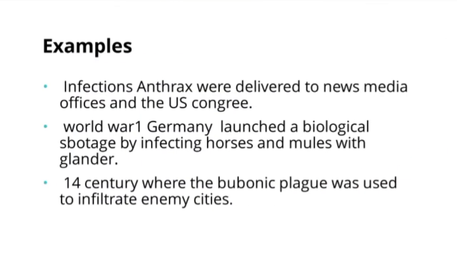These are some famous examples of biological terrorism. First, infected anthrax letters were delivered to news media offices and to Congress. In World War One, Germany launched biological sabotage by infecting horses and mules with glanders. In the 14th century, the bubonic plague was used to infiltrate enemy cities.